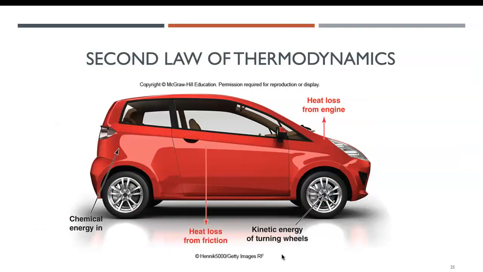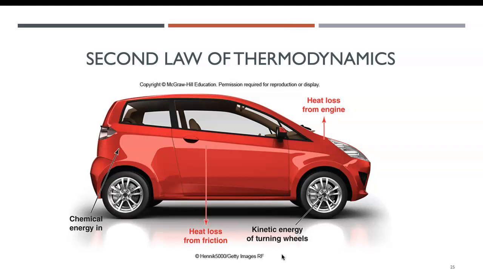For example, a car, right? Where does the energy come from, guys? I'm not talking about electrical cars. I'm talking about the traditional car. It comes from the gasoline. So the chemical energy is stored in the gasoline.